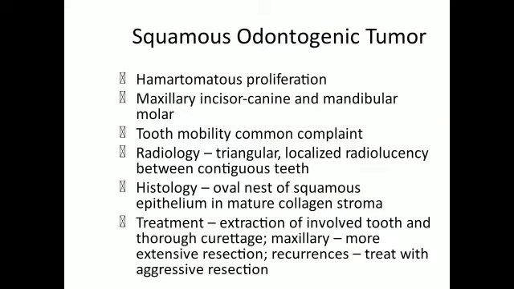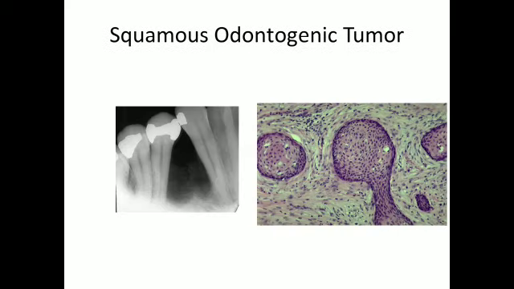Squamous odontogenic tumor, a hamartomatous proliferation. Maxillary incisor, canine and mandibular molars are involved. Tooth mobility is the common complaint. Radiology includes a triangular localized radiolucency between contiguous teeth. Histology includes oval nests of squamous epithelium in mature collagen stroma. Treatment is extraction of the involved tooth and thorough curettage. If it occurs in the maxilla, more extensive resection should be done. If there is recurrence, treat with aggressive resection. This is the radiographic picture and the histological picture of squamous odontogenic tumor.